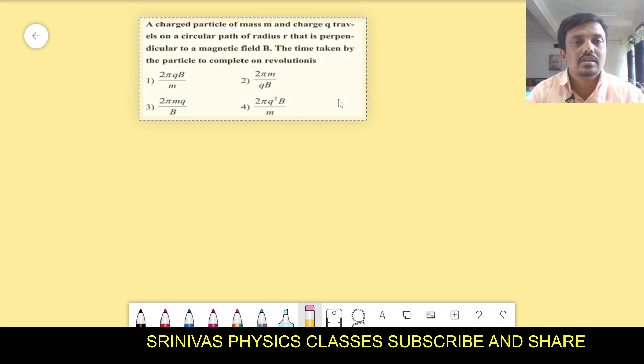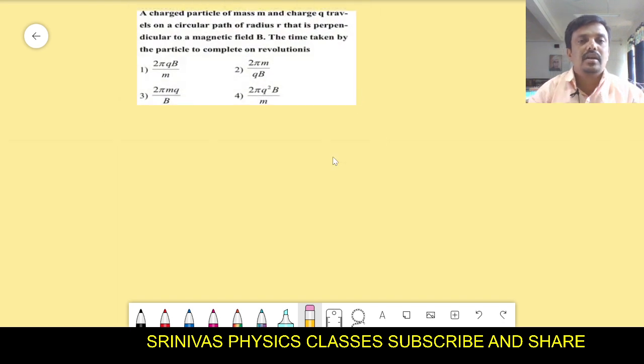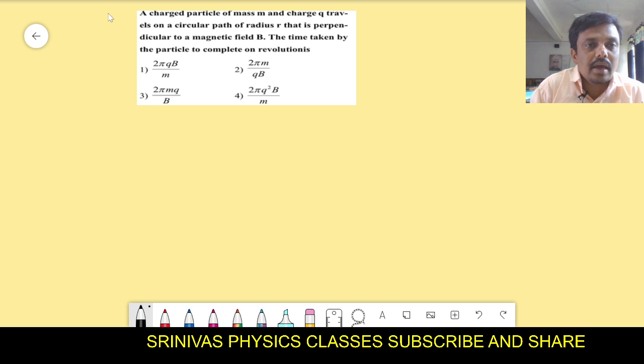A charged particle of mass m and charge q travels in a circular path of radius r that is perpendicular to the magnetic field. The time taken by the particle to complete one revolution is asked.